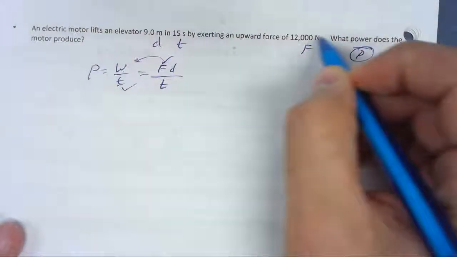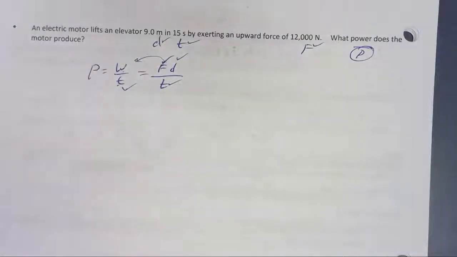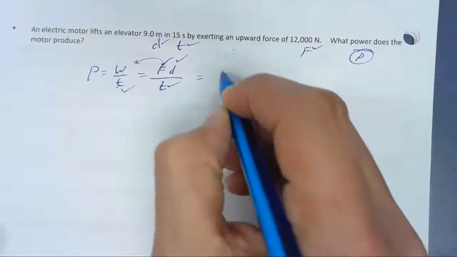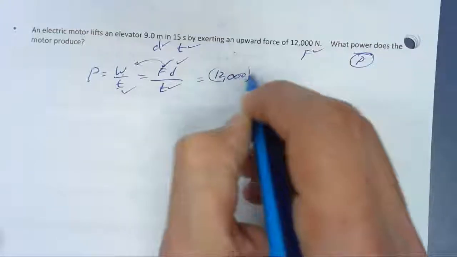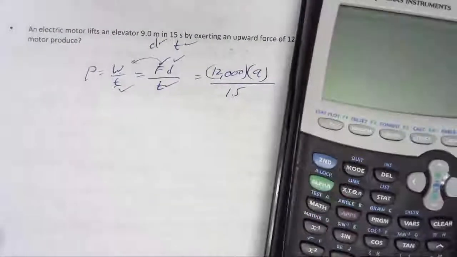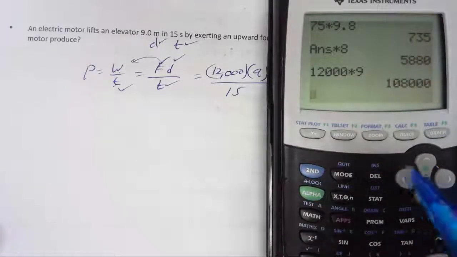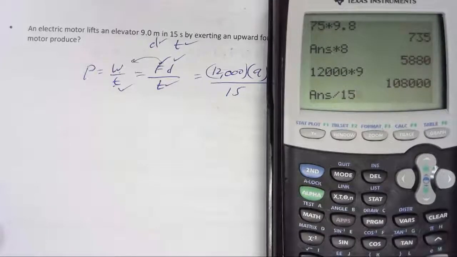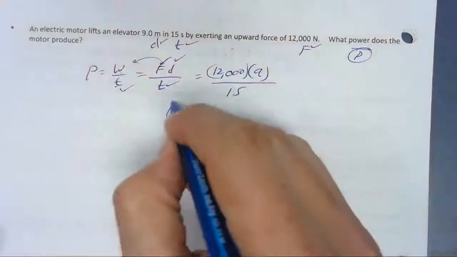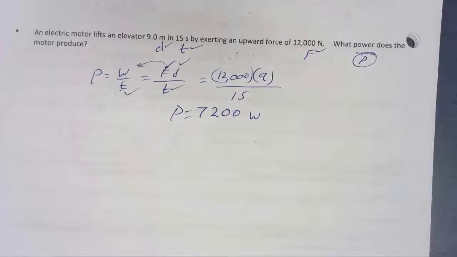Now we got the force, check. We got the distance, check. We got the time, check. So there's our equation. Now we can just plug in numbers. Force, 12,000. Distance is 9. Time is 15. 12,000 times 9 equals 108,000, divided by 15 is 7,200. Power equals 7,200 watts. That's a lot of watts. That's a lot of power.